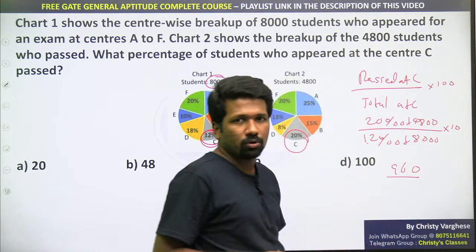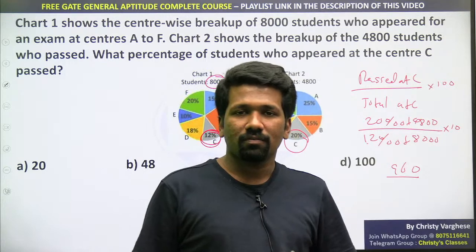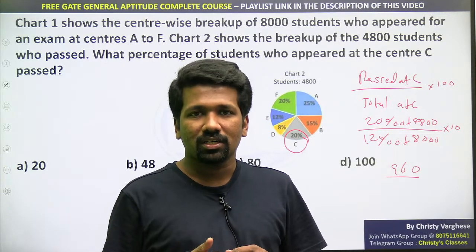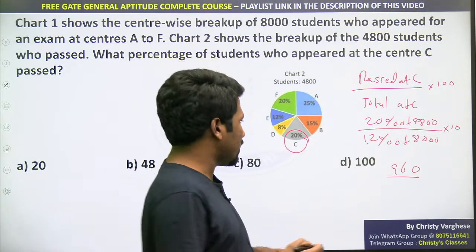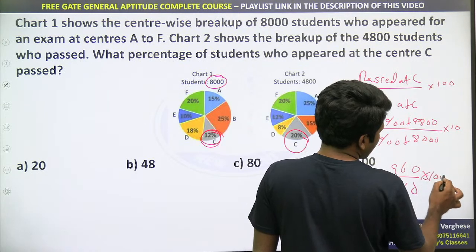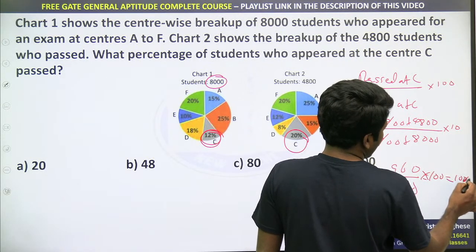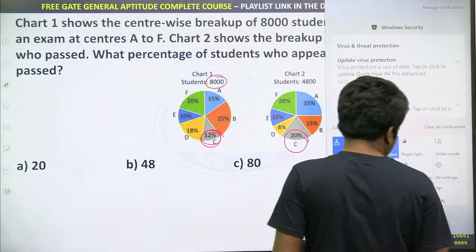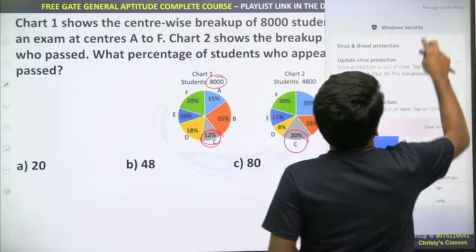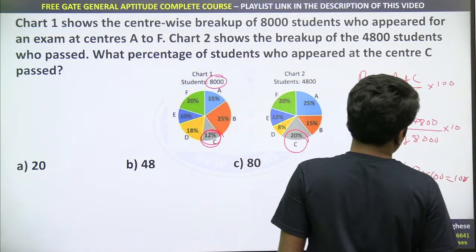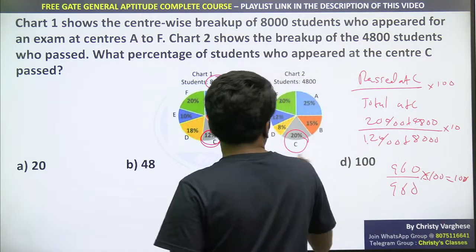12% of 8,000, how to do it? 10% of 8,000 will be 800. 1% is 80, 2% is 160. So 800 plus 160 is 960. So that is also 960. So definitely 960 by 960 into 100 is 100 only. That is 100%. That means all people passed at center C. So 100% is the answer.